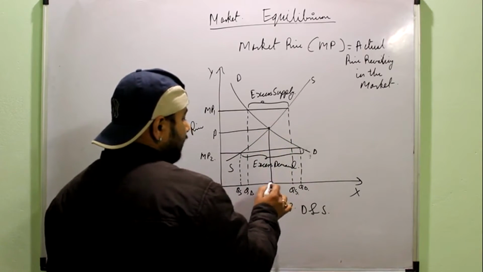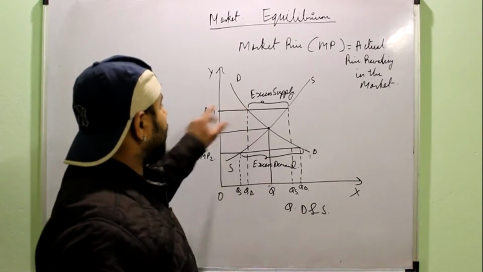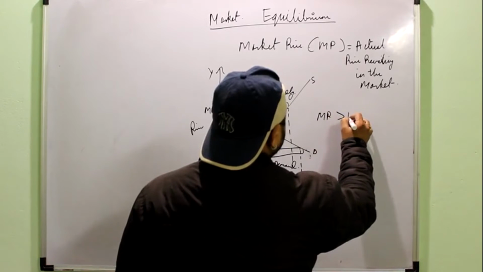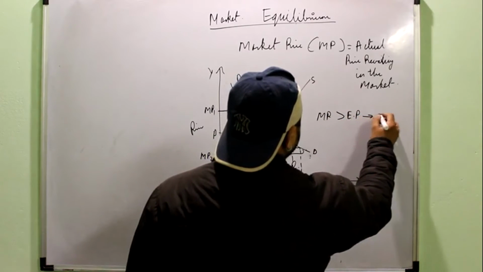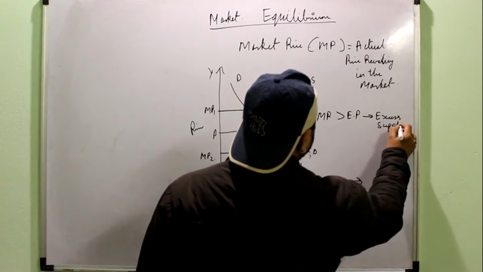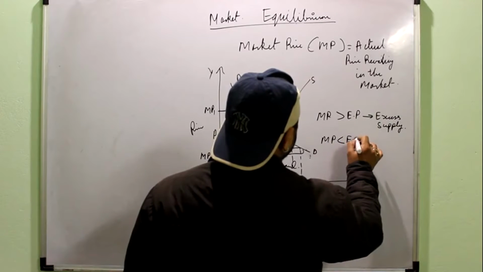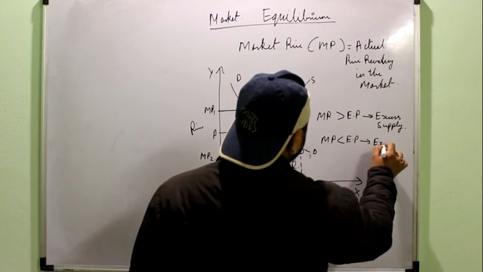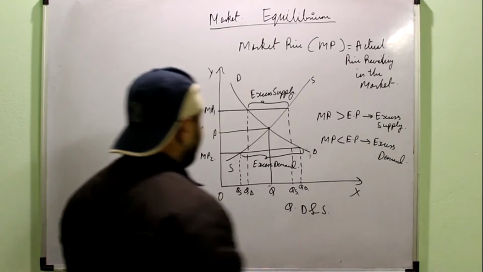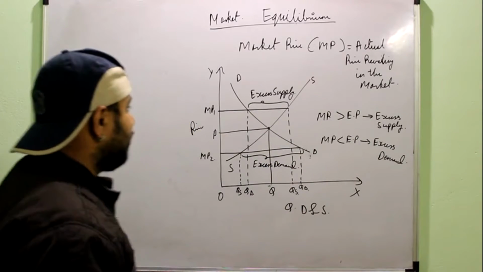And you can also have a look at this point, for better understanding. Here both demand and supply are equal, right? So these two situations we have to remember, that if the market price is more than the equilibrium price, then it creates excess supply in the market, and when market price is less than the equilibrium price, it creates excess demand in the market. And this is the fundamental logic how you can see what is the quantity demanded and what is the quantity supplied.